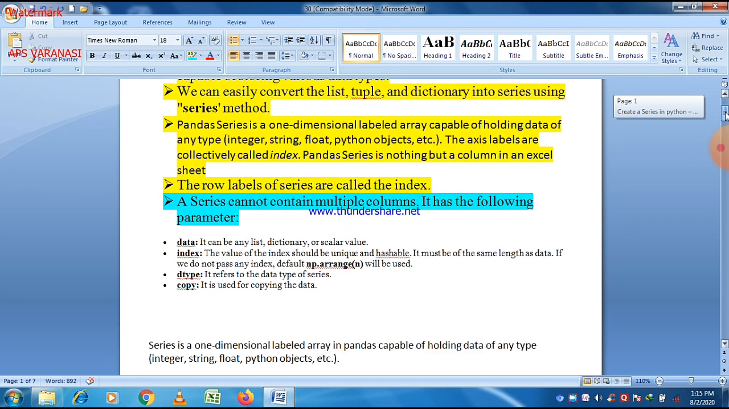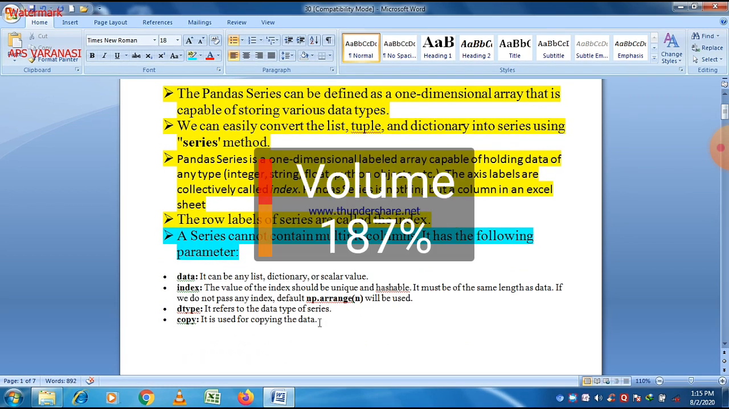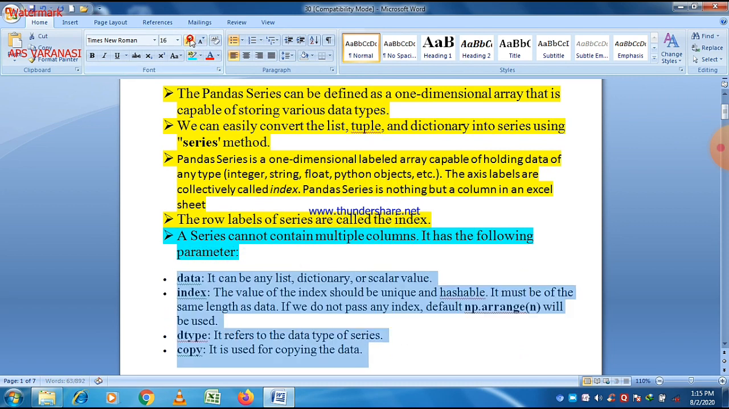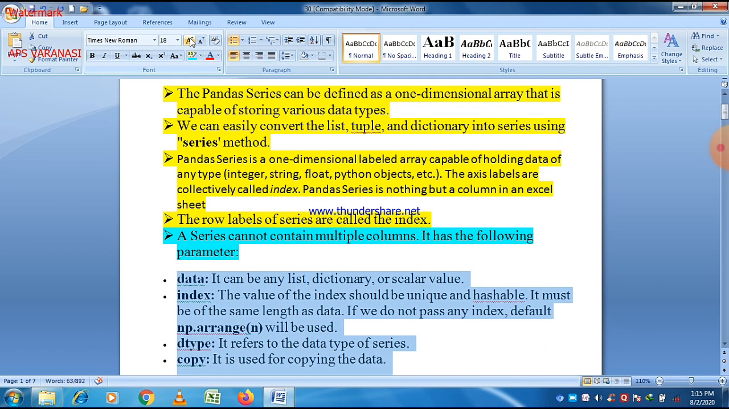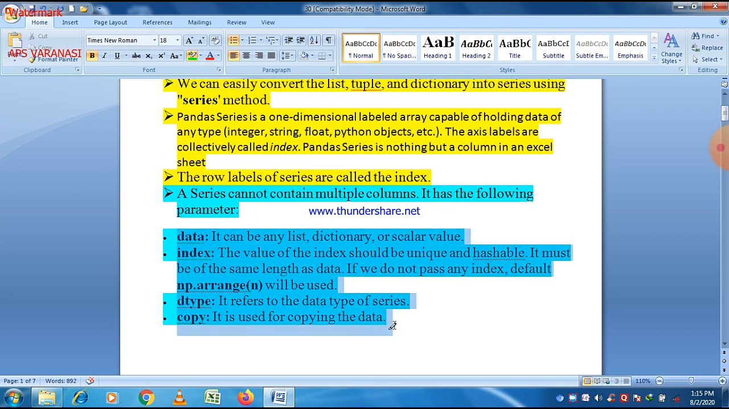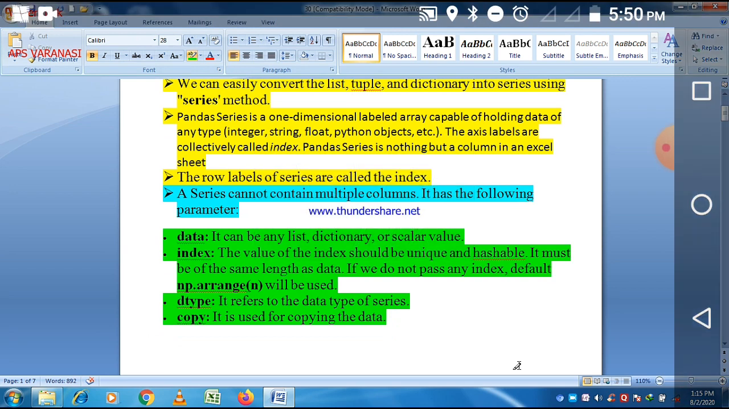a series cannot contain multiple columns. It has the following parameters. A series has only one column, and there are four parameters of it. First of all, data, the data which we want to make a series. Then index, then data type, besides the type of the data, and copy, which is used for copying the data. So there are four different parameters of the Series method.